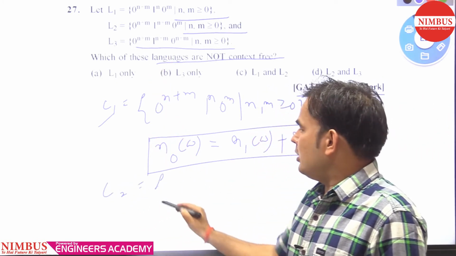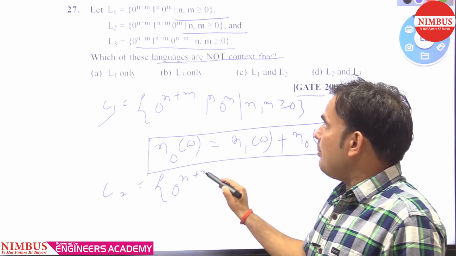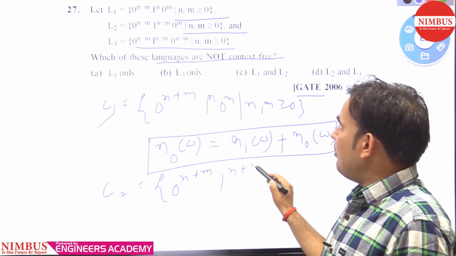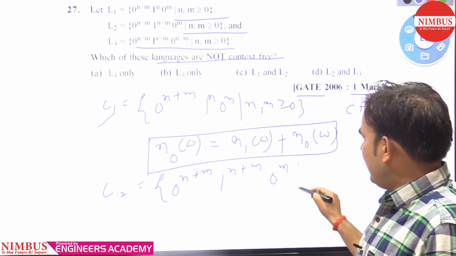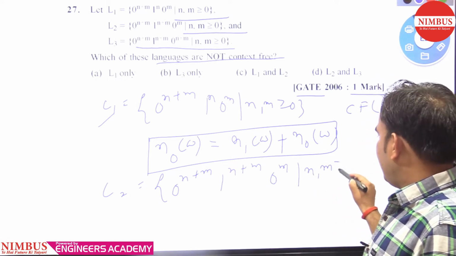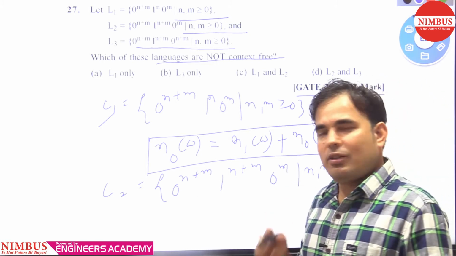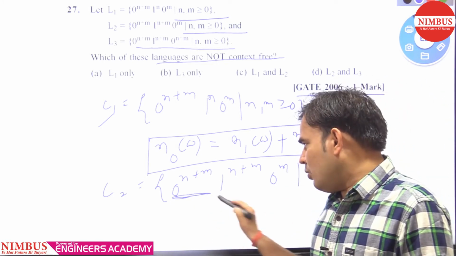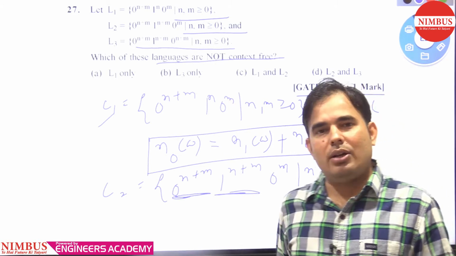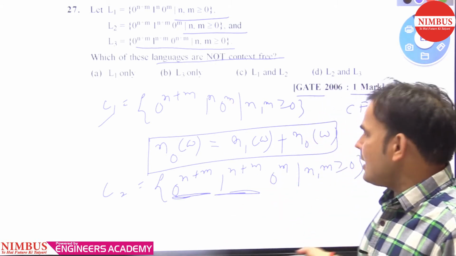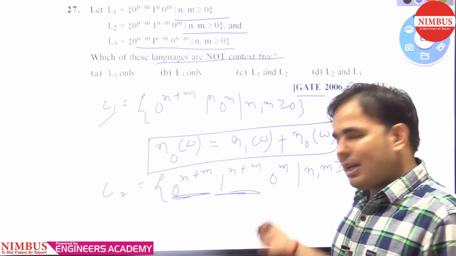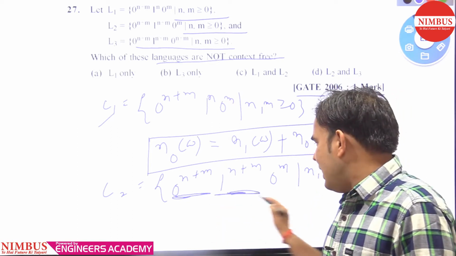L2 equals 0^(n+m) 1^(n+m) 0^m, and n, m greater than or equal to 0. So here how many comparisons are required? The first comparison is 0 and 1, and the second comparison is 1 and 0.